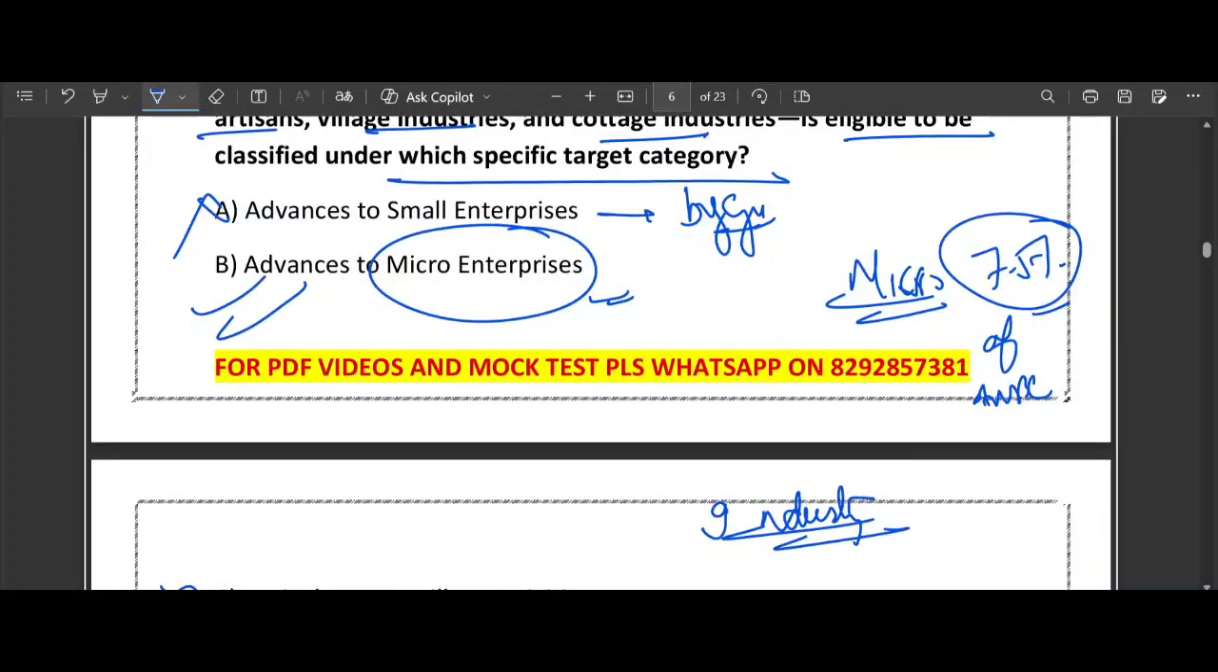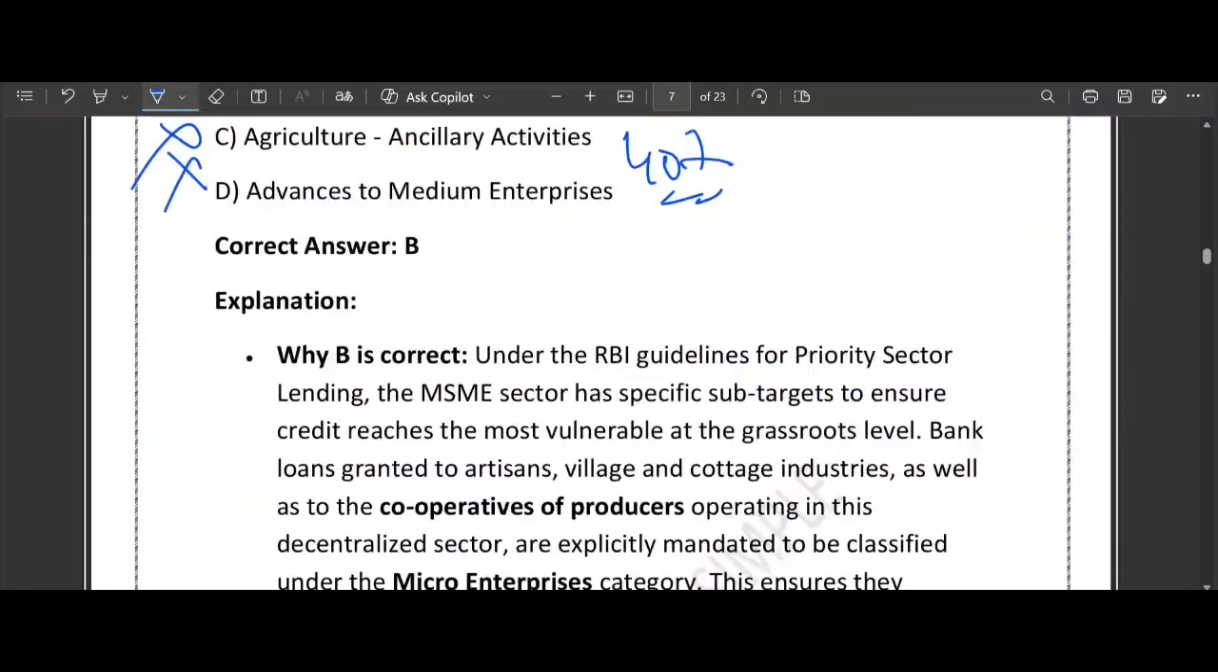And these include handloom, handicraft and village level production. It's called decentralized sector. Now let's have a look at the next question.